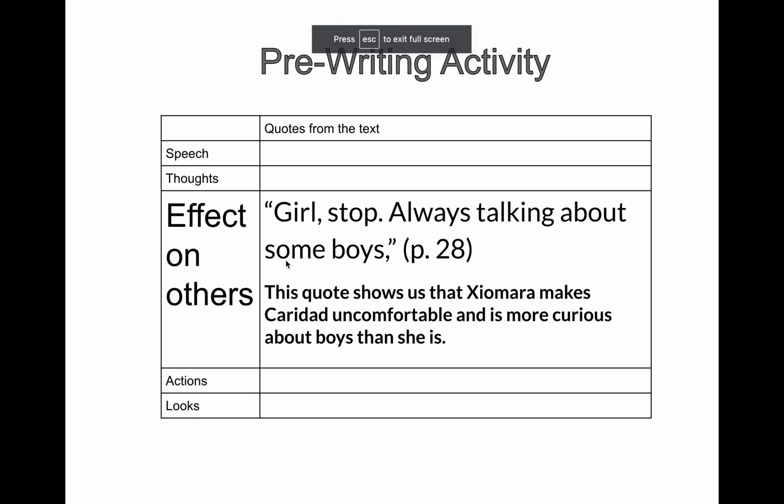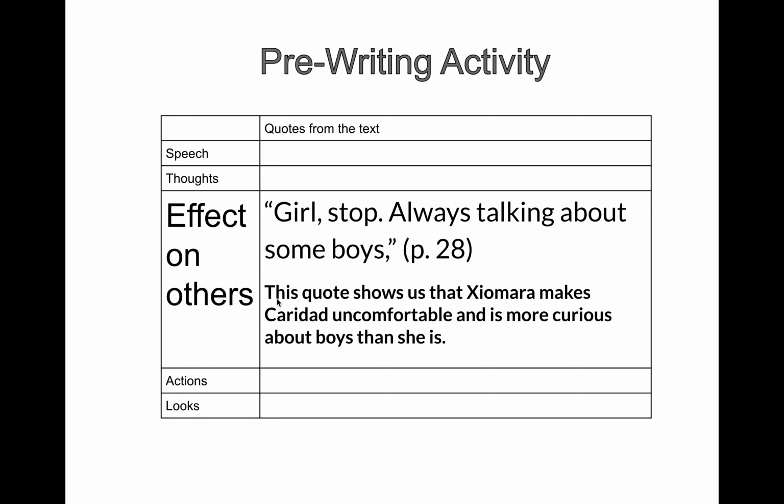But once you're there, you're going to look and try to find some places where Ciamara has used her speech, so things that she's saying. Her thoughts, this one's easy because the whole book is really her thoughts, like what she thinks about different topics. Her effect on others, so this is the example that I give you. "Girl, stop, always talking about some boys," which is on page 28. Notice how I cited that.